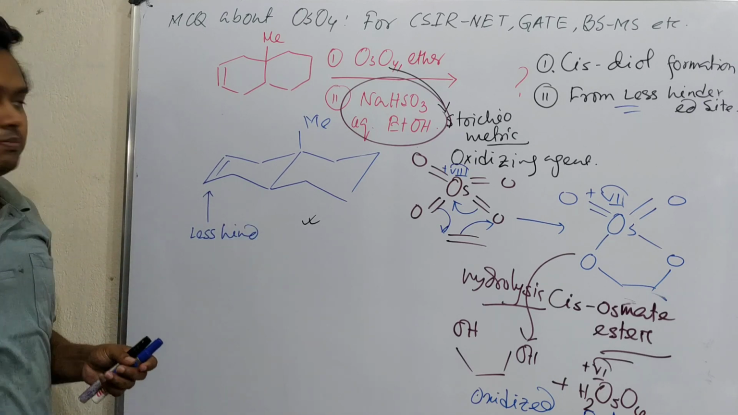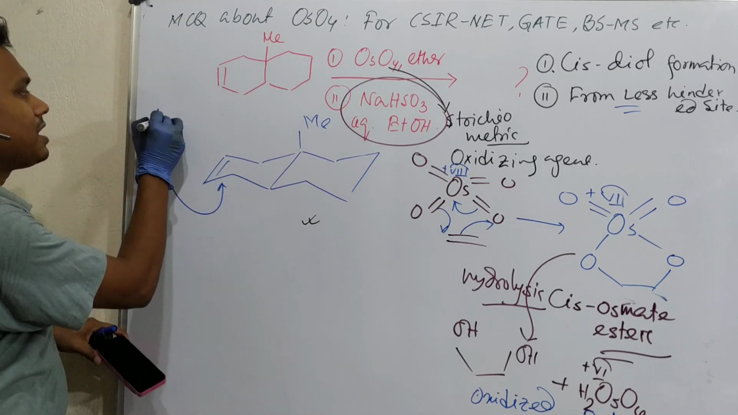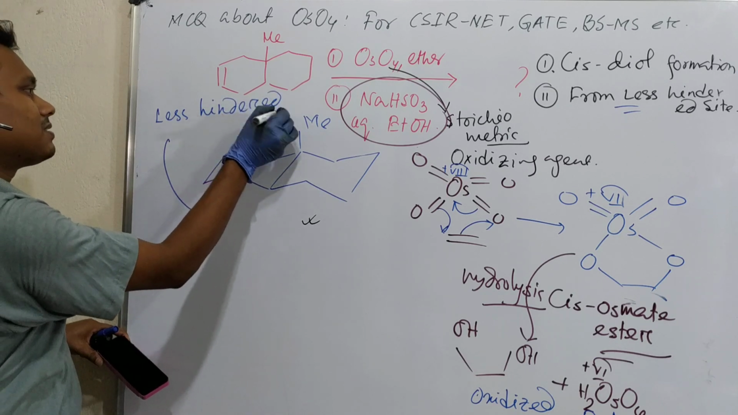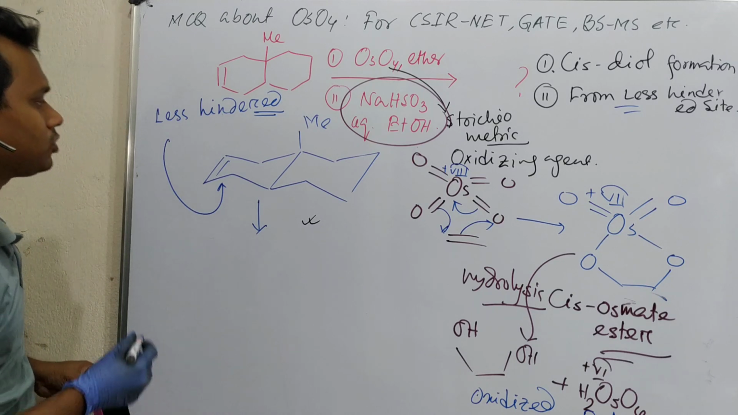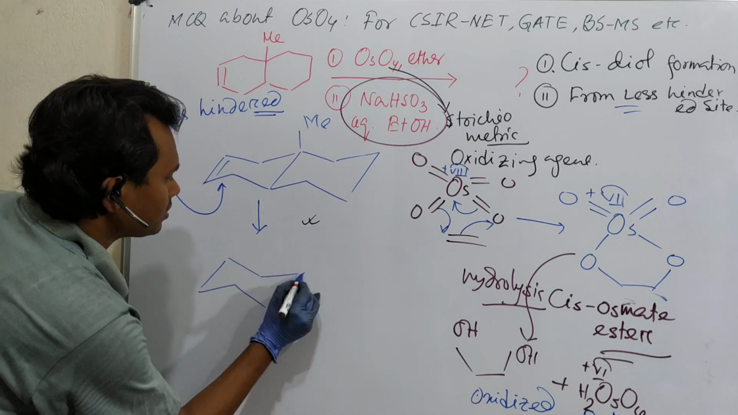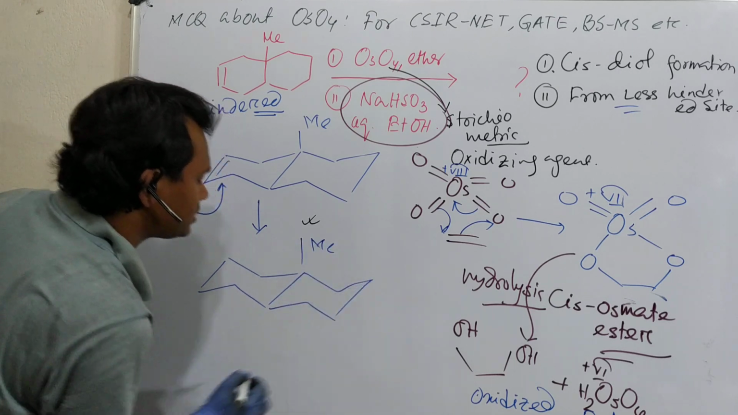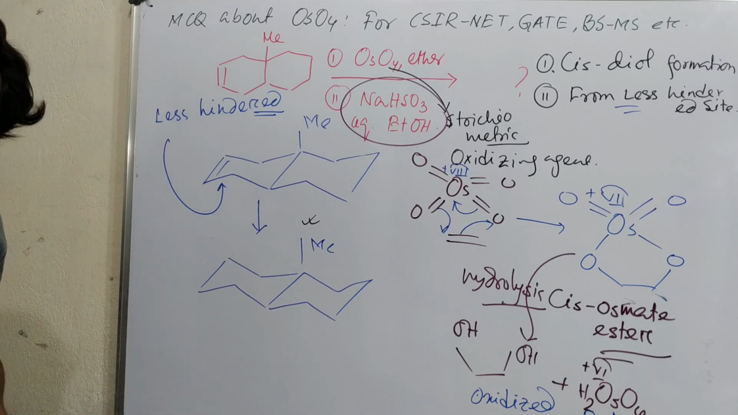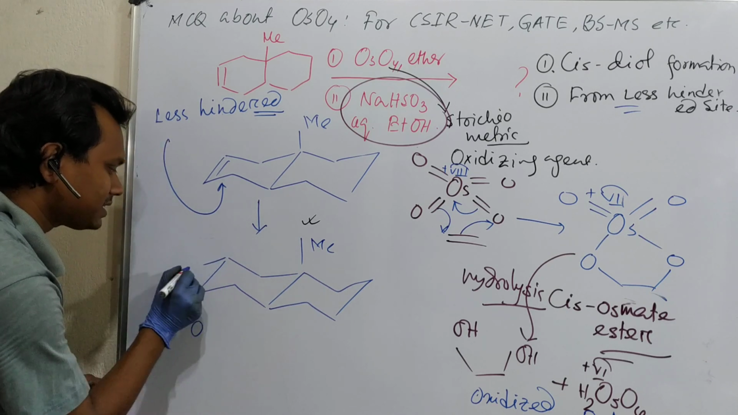Okay, so this below side, let us write it here. So this is less hindered. Fine. Now question, so what will be the first product of this? So in this case, this is the methyl, this. Now, what is called cis fashion transfer? I'll come. This is the product structure is this one.